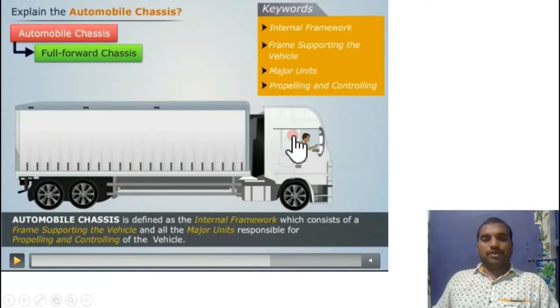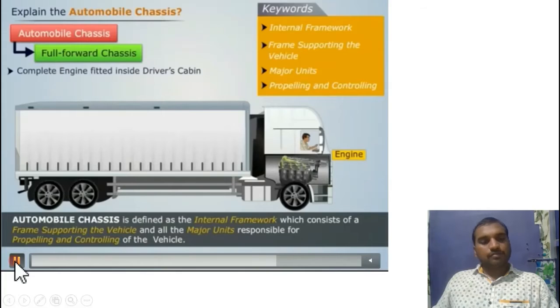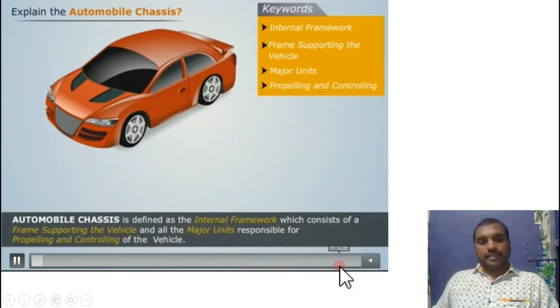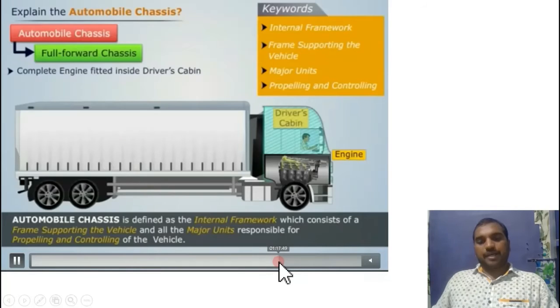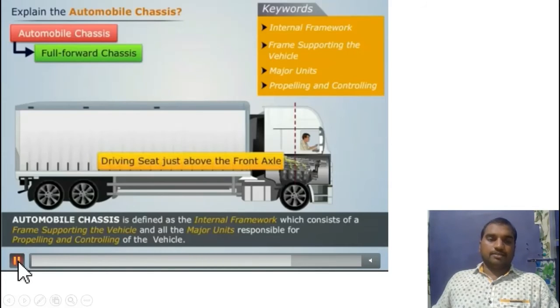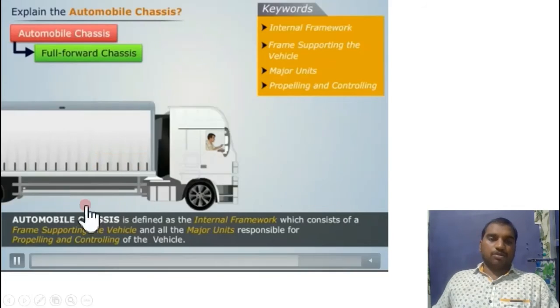This can be viewed in bus type chassis. Here, the engine is located in front of the driver's cabin. Right? So the driver seat is just above the front axle.